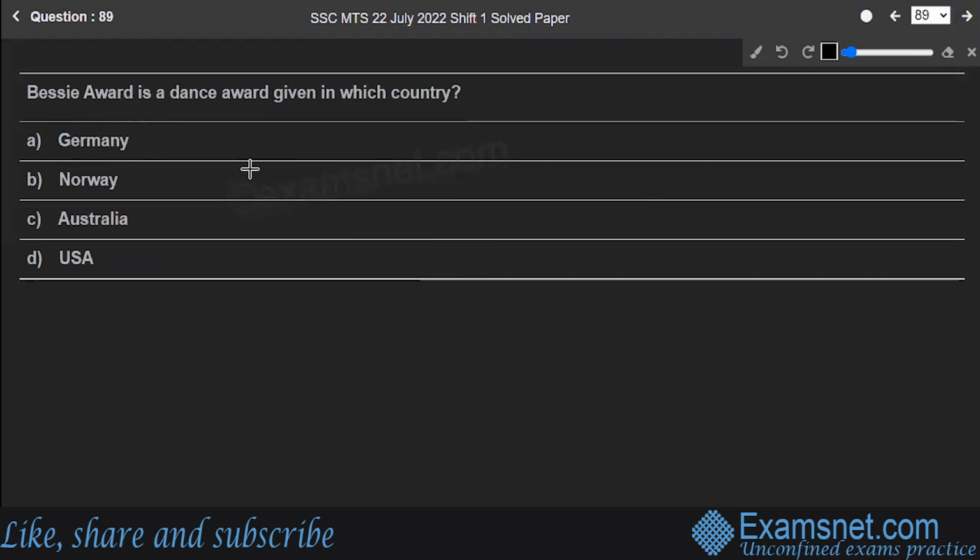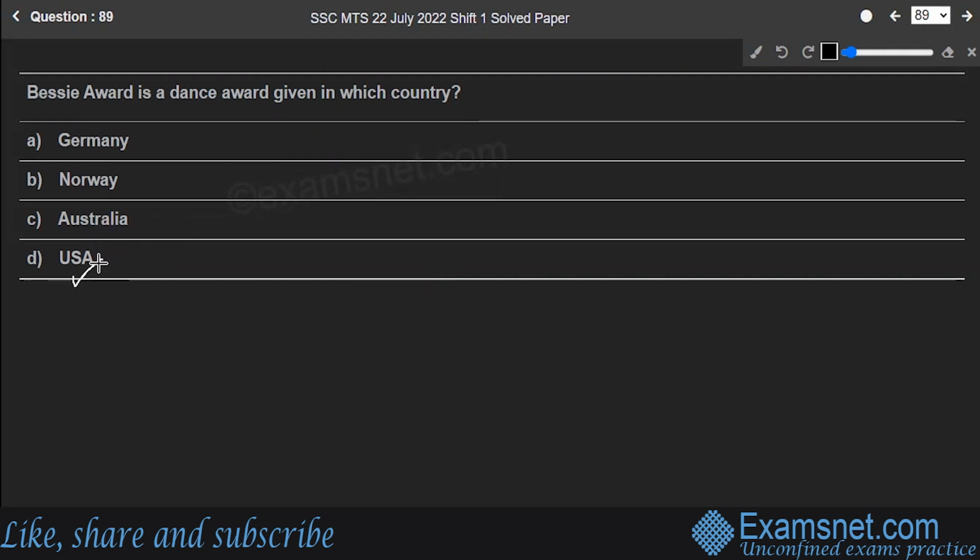Bessie Award is a dance award in which country? Germany, Norway, Australia, or USA? Well, Bessie Award, it is a dance award of the USA. The New York Dance and Performance Awards, also known as Bessie Awards, are awarded annually for exceptional achievement by independent dance artists presenting their work in New York City.